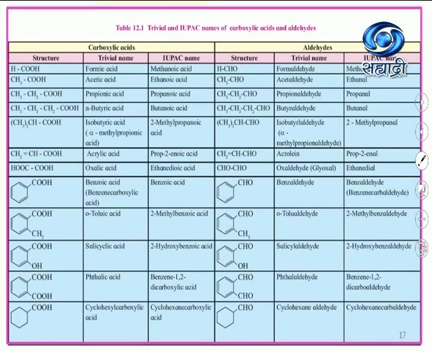Then aldehydes, structure and trivial name. HCHO is formaldehyde, IUPAC name methanal. CH3CHO is acetaldehyde, IUPAC name ethanal. CH3CH2CHO is propionaldehyde, IUPAC name propanal. CH3CH2CH2CHO is butyraldehyde, IUPAC name butanal. (CH3)2CHCHO is isobutyraldehyde, that is alpha-methyl propionaldehyde, IUPAC name 2-methylpropanal.